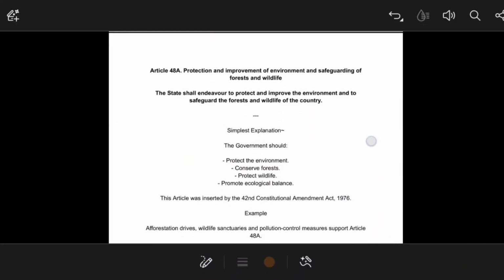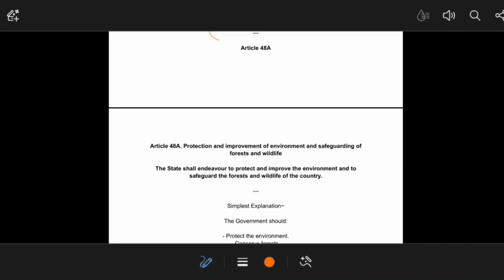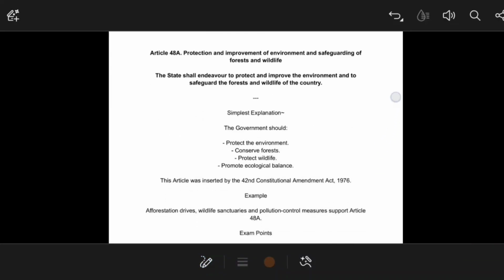Now Article 48A. This article was added by the 42nd Constitutional Amendment Act, like Article 39A. So Article 48A is talking about the protection of the environment and also improving environmental safeguards, improving forest area, improving wildlife conservation, etc.